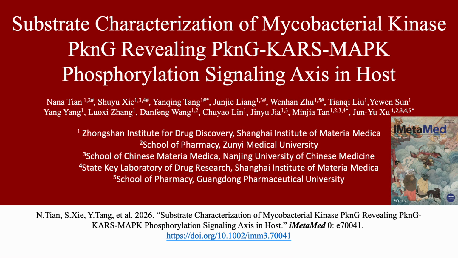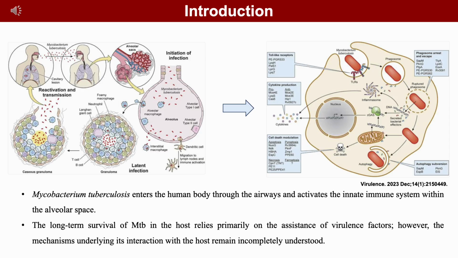Characterization of Mycobacterial Kinase PknG substrates reveals the PknG-KARS-MAPK phosphorylation signaling axis in the host. Mycobacterium tuberculosis causes tuberculosis. Its virulence factors help the bacterium survive inside host cells and evade immune attack, leading to persistent infection. However, how these factors interact with the host is not fully understood.